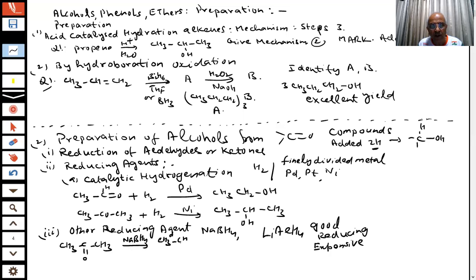CH3CHOHCH3. This is an alcohol from a ketone. Which type of alcohol is this? 1 degree, 2 degree or 3 degree? This was 1 degree, this was 2 degree. What is this alcohol, students? Sir, this is 2 degree. So you will get a 2 degree alcohol. Secondary alcohols are obtained from the reduction of ketones. You have noted down. I will proceed further.